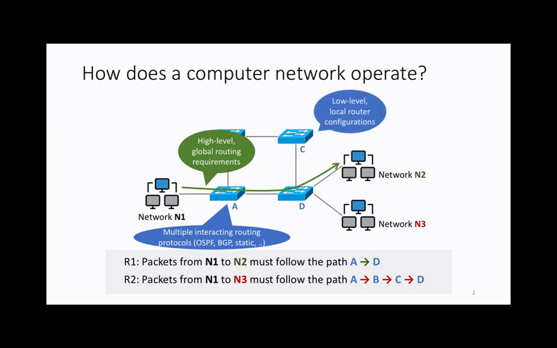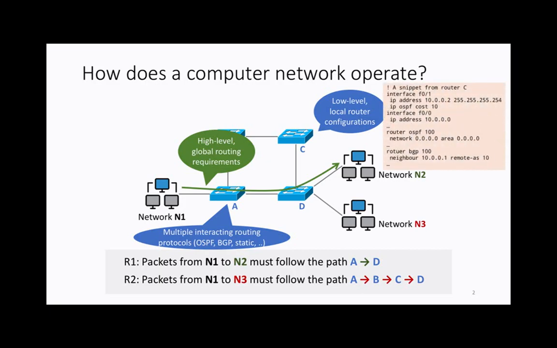And to achieve these high-level requirements, the operator has to go to each router and locally configure each router with some kind of configuration such that the distributed computation of all these protocols will converge to a fixed point that matches the high-level requirements. However, this is not a very easy task. Often, the language of these local configurations doesn't match the high-level requirements language, and there are very long configurations that you have to configure for every router. Typically, routers will have from tens of lines to thousands of lines of configuration per router.